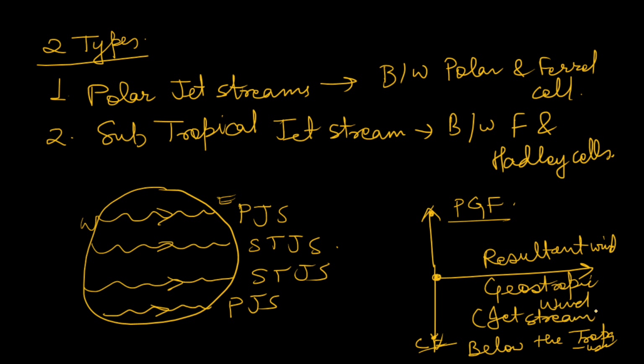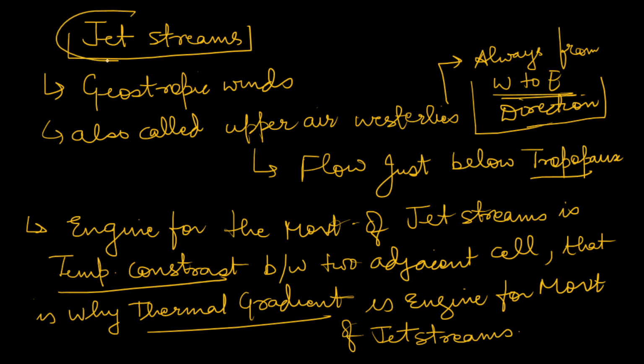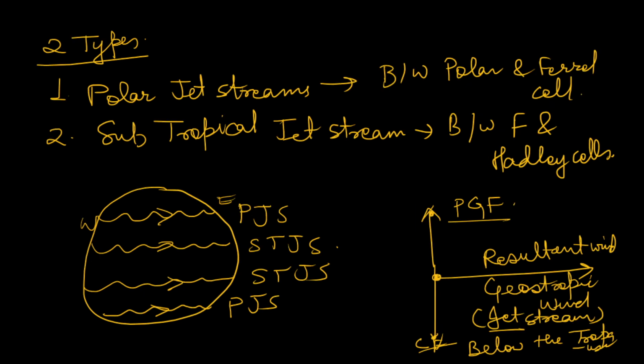So do you know why they are named jet streams? There is an important story behind it if you want to know. Because they flow at very high speeds. I am just giving you an example through a map. This is USA. Okay, let it be, not going into that much detail.